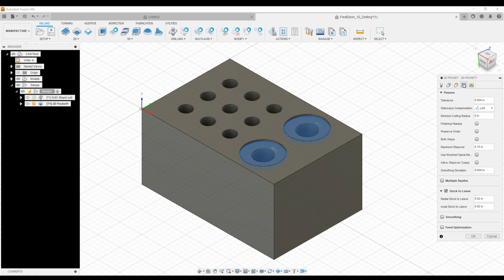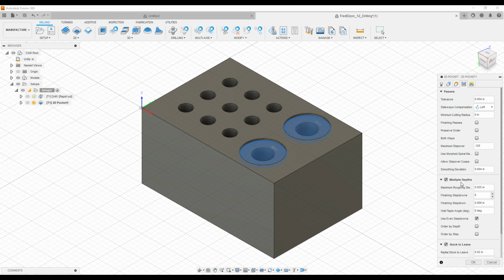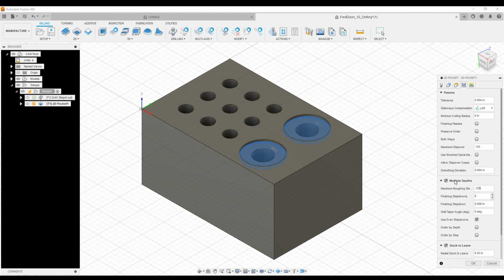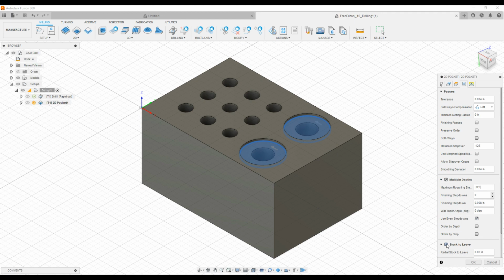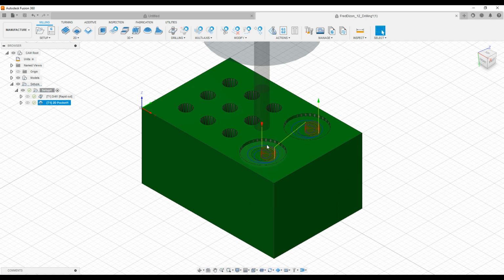No, that's your bottom. And then maximum step over, we'll do 0.125, and multiple depths, 0.125. And then stock to leave, let's close that and then click OK. So now it's going to create that much shallower, larger circle.